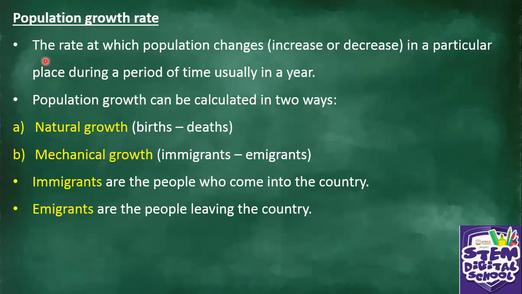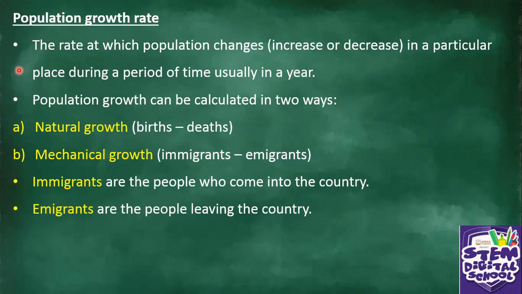Okay, let's start by looking at population growth rate. This is the rate at which population changes. It can decrease or increase. That's why I put this in brackets. The rate at which population changes, increase or decrease in a particular place during a period of time, usually in a year. So remember, population always changes every year in a particular place, you understand? So that's why the population growth rate has to change. It's not like people will live forever.